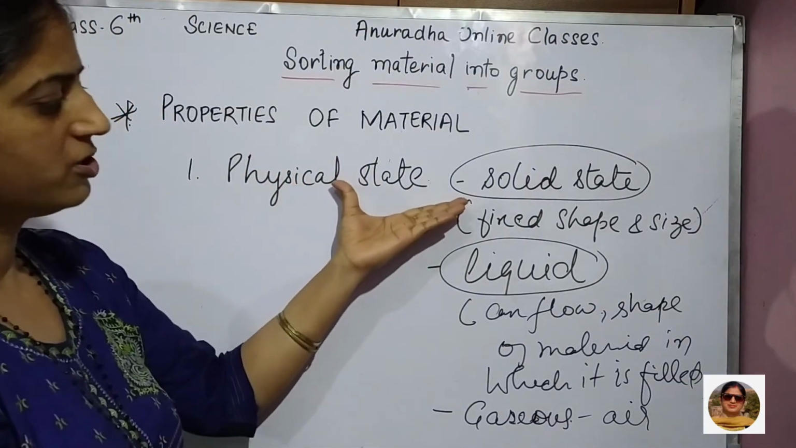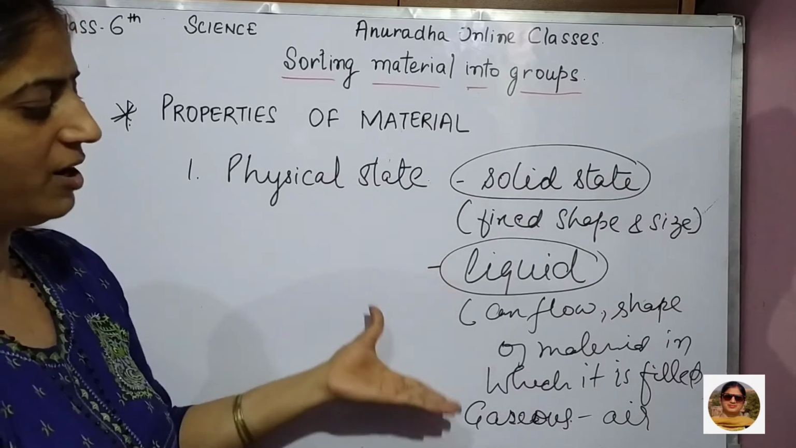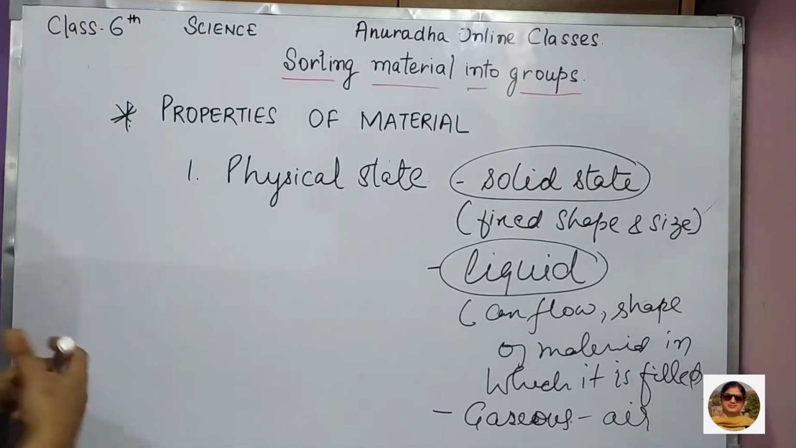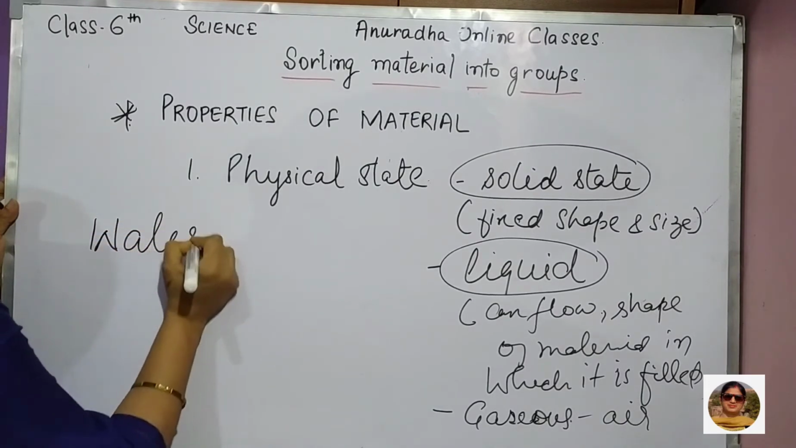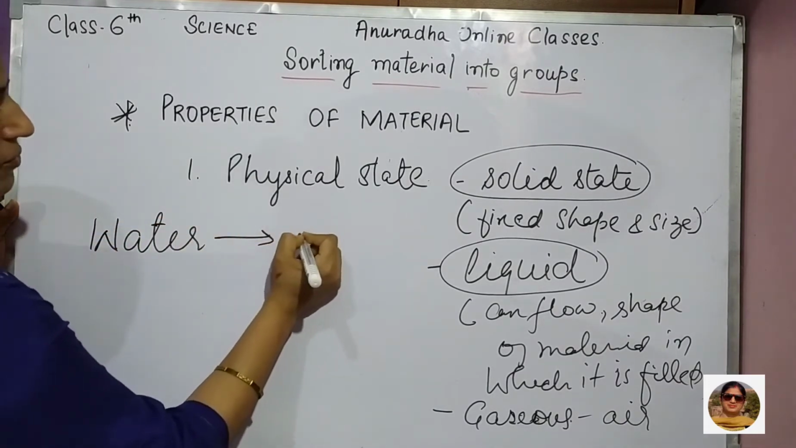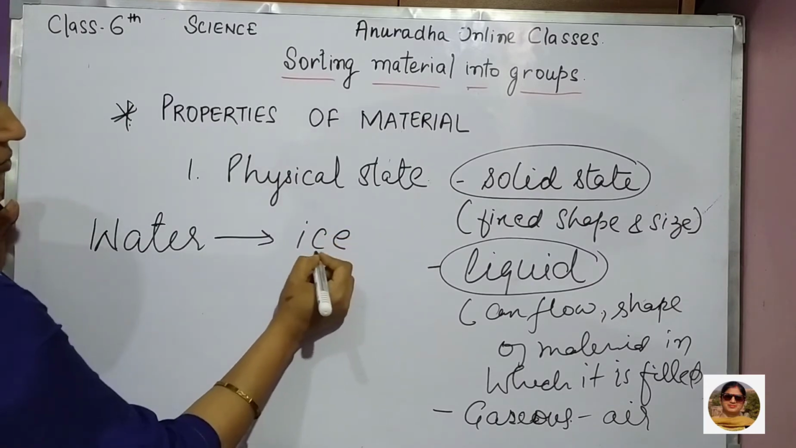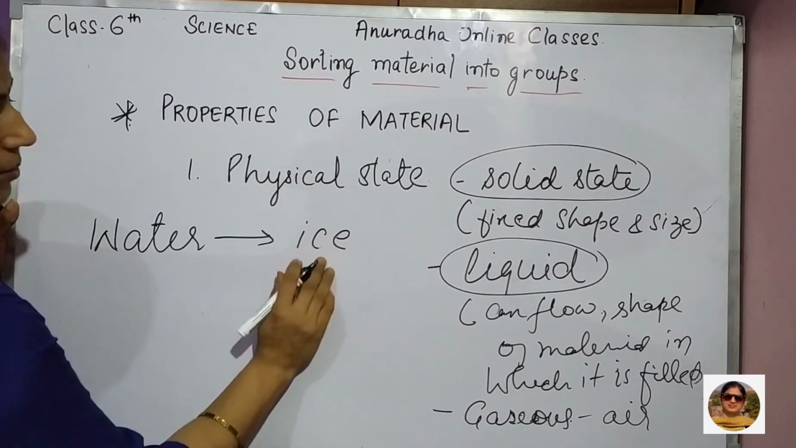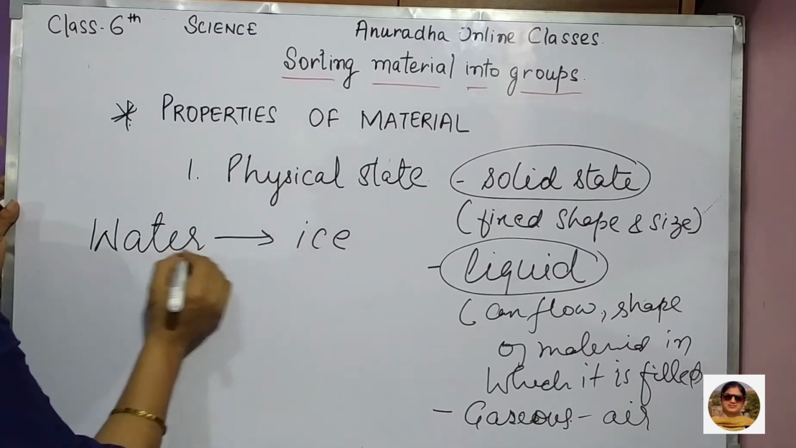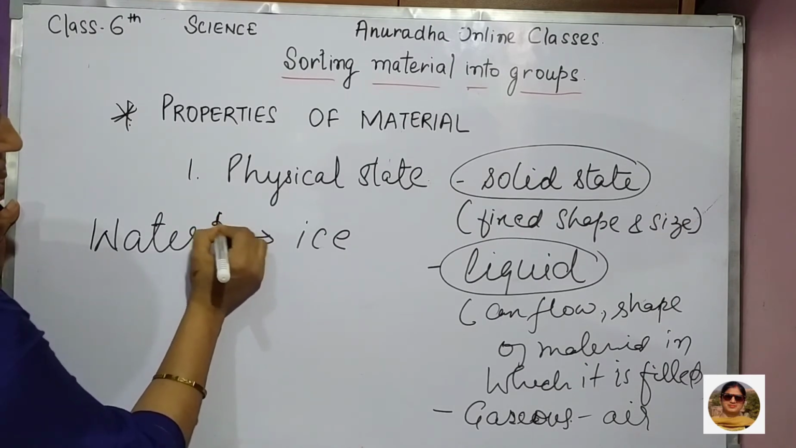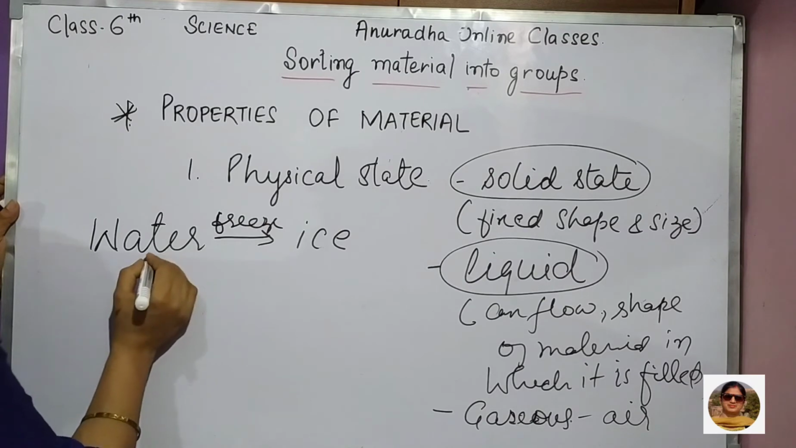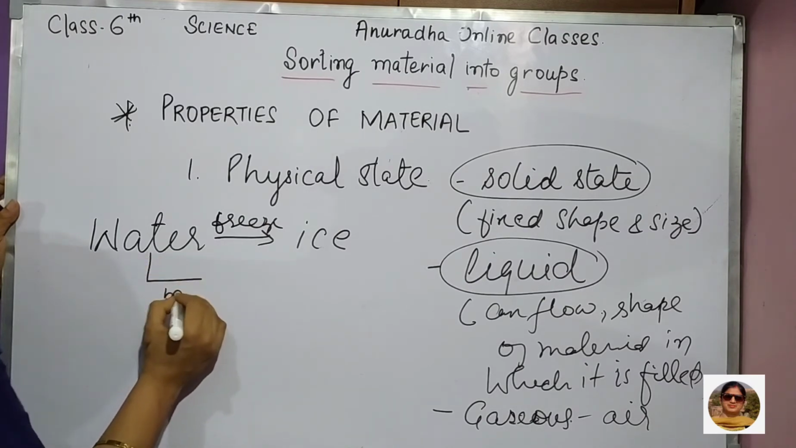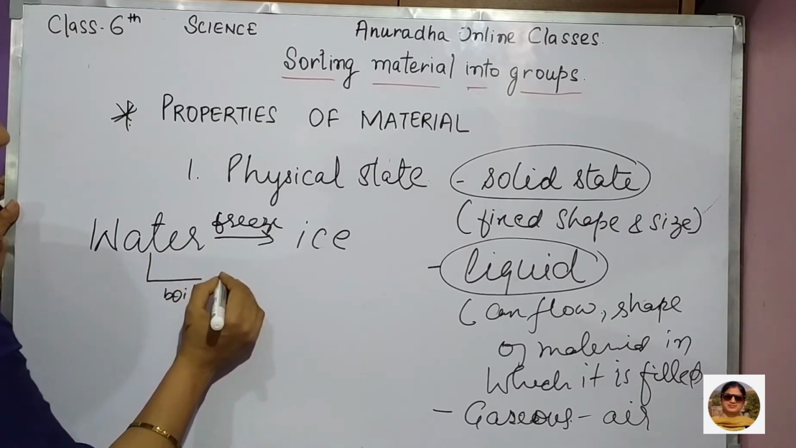Either it will be in solid state, or liquid, or gaseous. The very common example is water. When we freeze water it will become ice. When we cool or freeze water, we get ice. And when we boil water it will become steam.